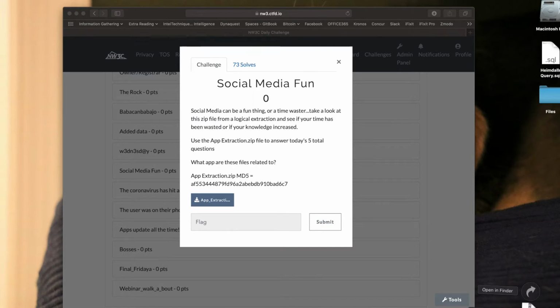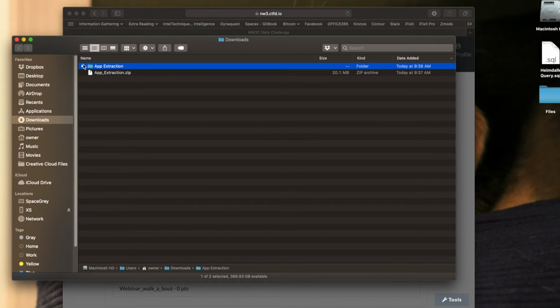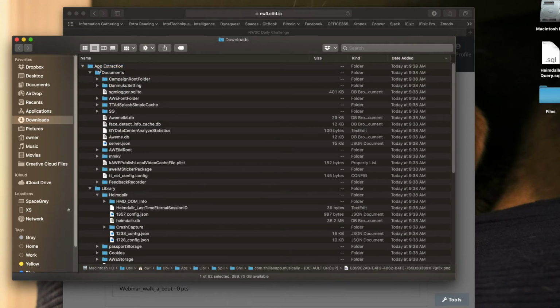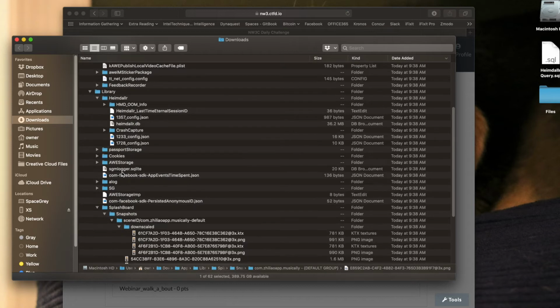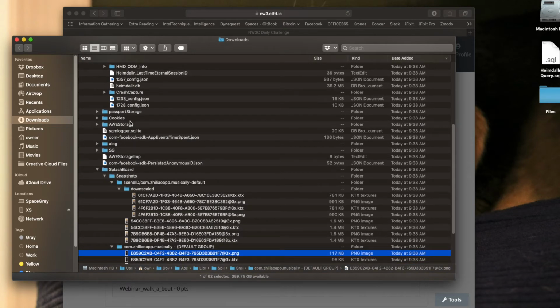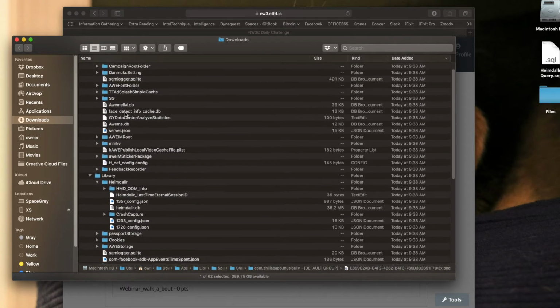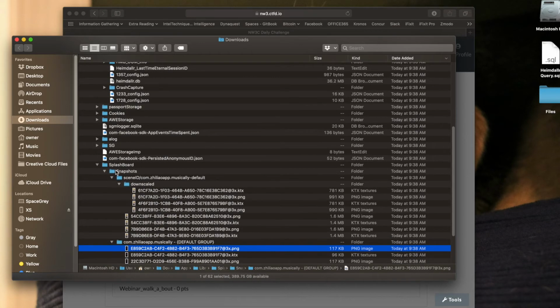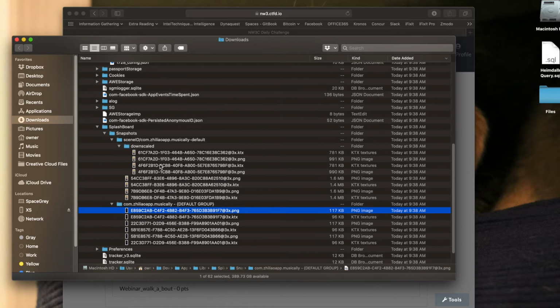So let's open up this abstraction. And as I said, it's an iOS abstraction. When I open it up and expand it out, typically what I'll see is this Documents folder, Library folder with multiple folders and files inside. One of the things I like to look at first is databases and pictures. When I look in there, I know that's Splashboard snapshots, and if I go down, I can see some folders there. A lot of people were saying this is part of the Musical.ly app.